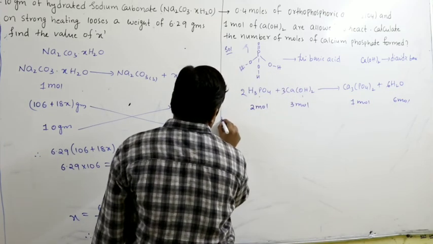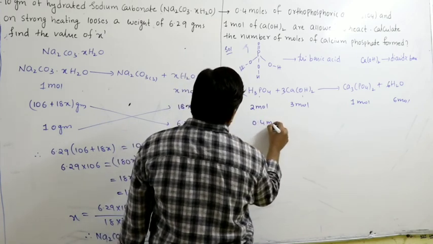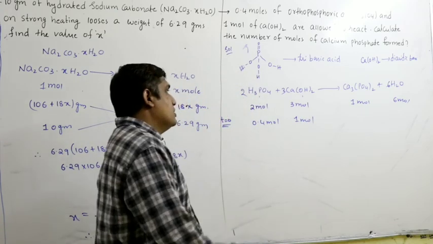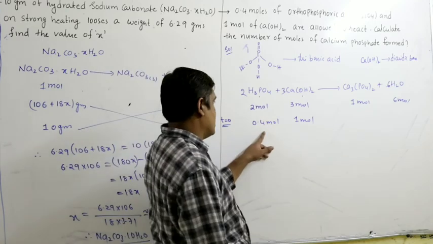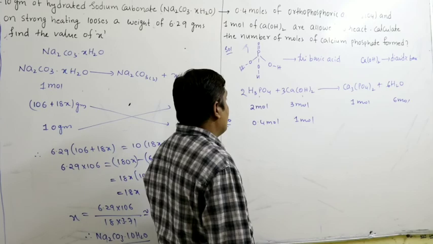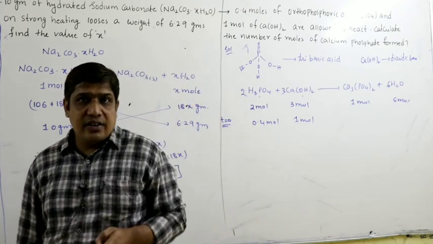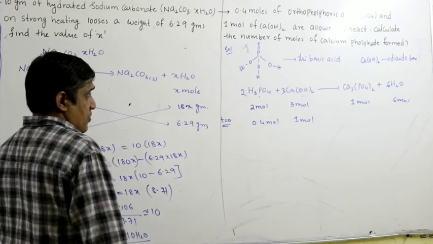So initially how much is given? 0.4 moles reacts with 1. They must be present in a 2:3 ratio. For 0.4 moles, one of them is a limiting reagent. You have to identify that. Based upon that, you have to find the moles of calcium phosphate.